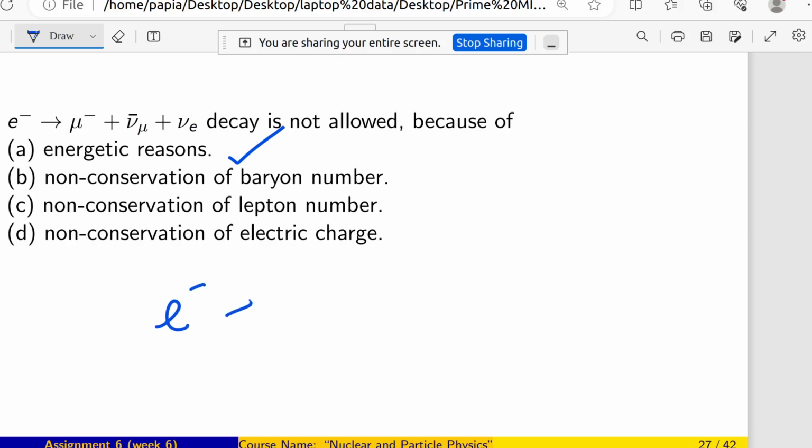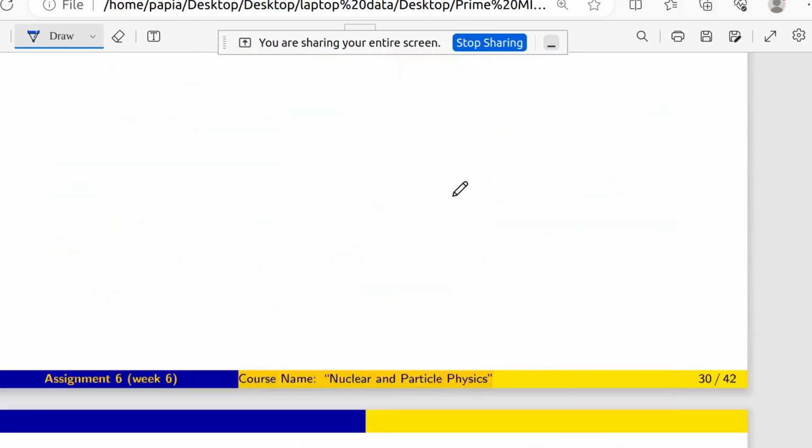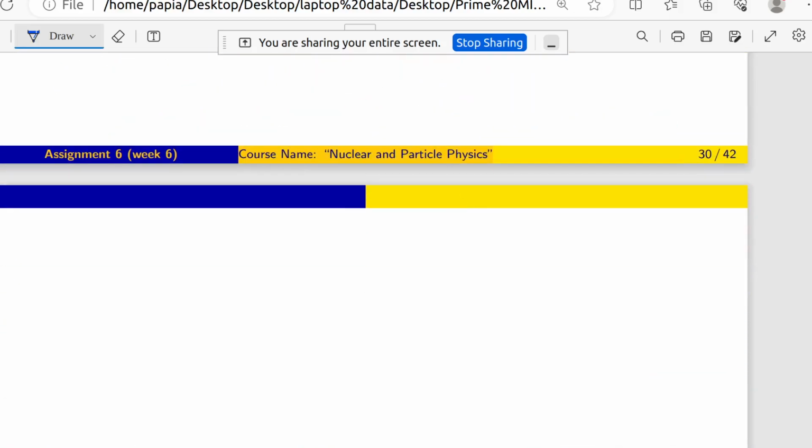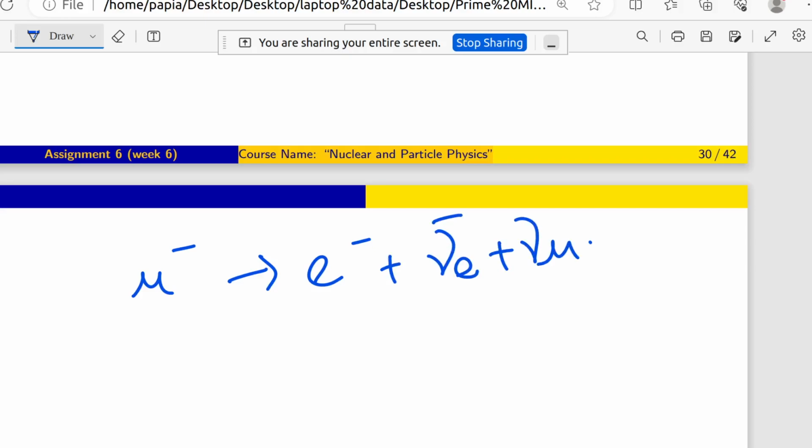And also, I'm just writing here something extra. This is a weak interaction, right? Let's say I am writing one expression which is possible: mu minus going to e minus plus nu e bar plus nu mu. You can see that this type of nuclear reaction is possible. Why? Because it is not energetically forbidden. It is 105 MeV, 0.511 MeV, and the neutrinos are of the order of electron volt.